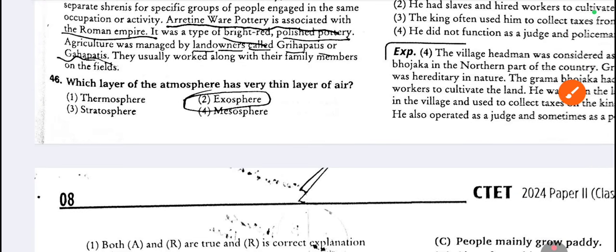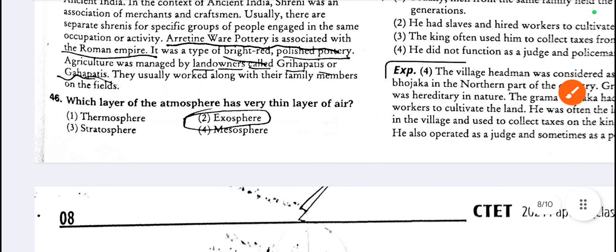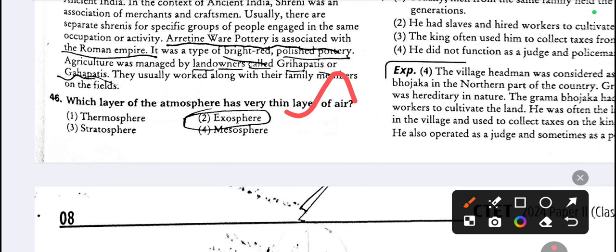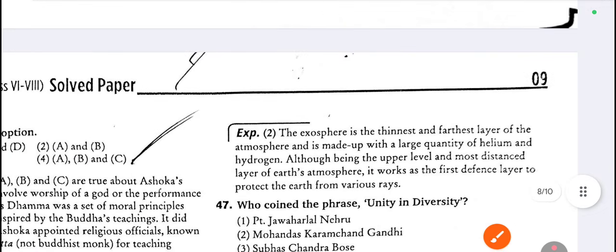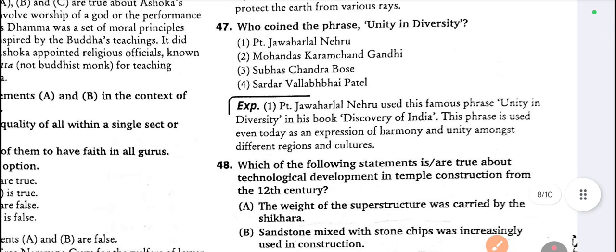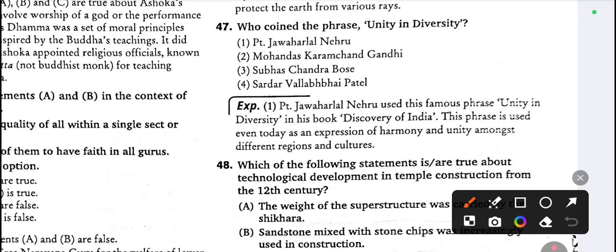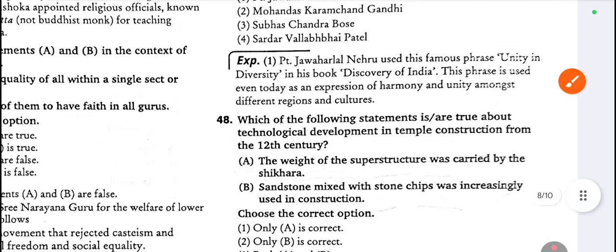46. Which layer of atmosphere has a very thin layer of air? That is exosphere. 47. Who coined the phrase unity in diversity? That is Jawaharlal Nehru. This is one of the frequently asked questions.